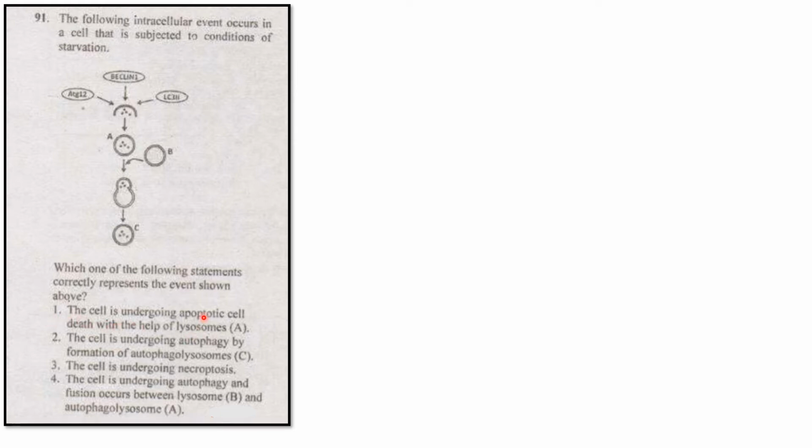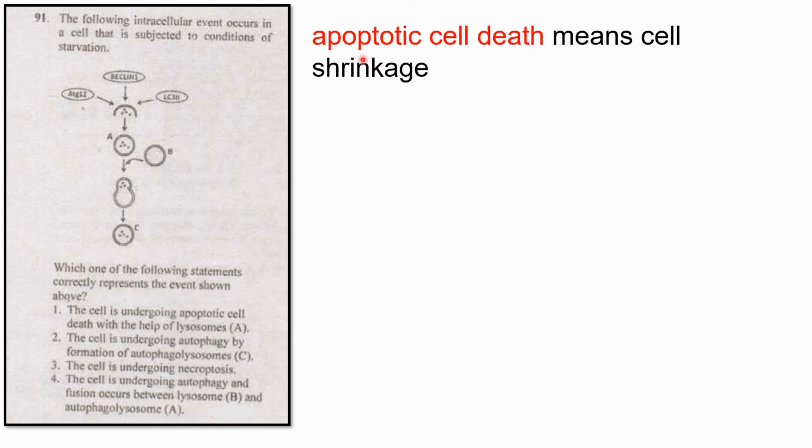What is apoptotic cell death? It means cell death. Apoptotic cell death means the cell shrinks. In this process, if it happens in apoptosis, the cell will shrink and become small. So I think it is not here. A looks normal, B also normal, C also normal. So it is not possible to be apoptosis here. So answer 1 is also not possible.